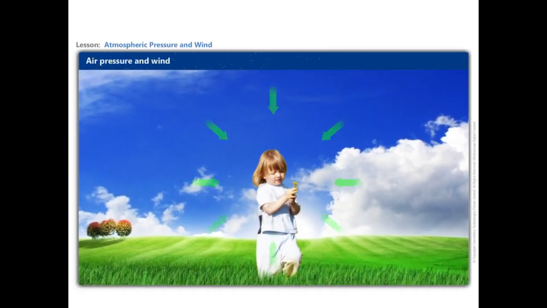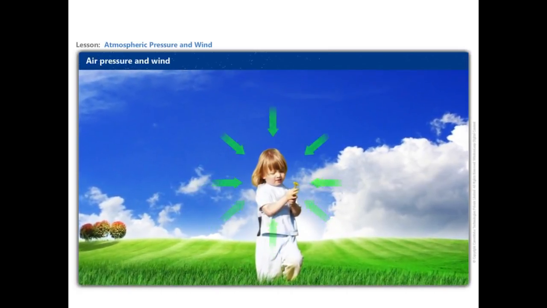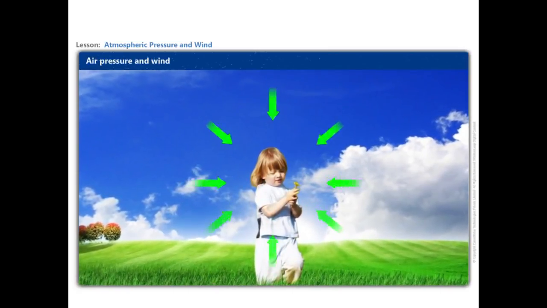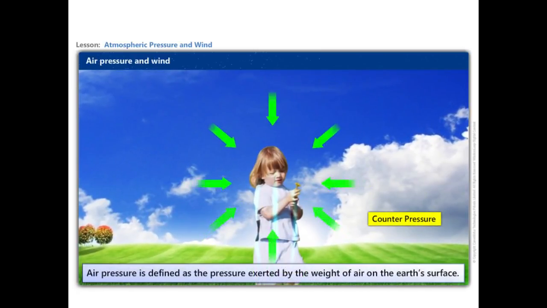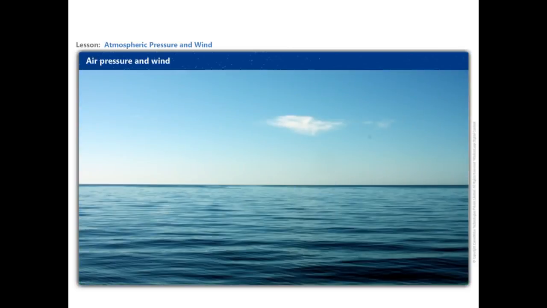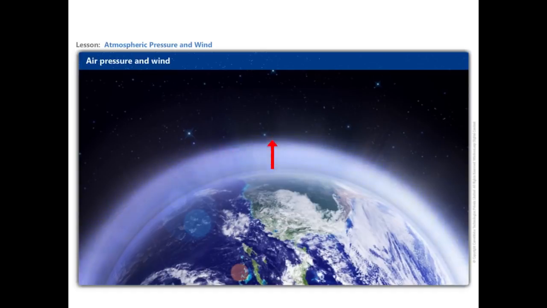We don't even feel the air pressure as the air presses us from all directions and our body exerts a counter pressure. Thus, air pressure is defined as the pressure exerted by the weight of air on the Earth's surface. The air pressure is highest at sea level and decreases with height. As we move up to the upper layers of atmosphere, the pressure falls rapidly.